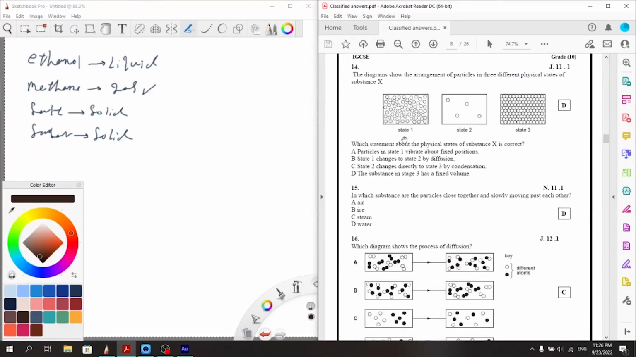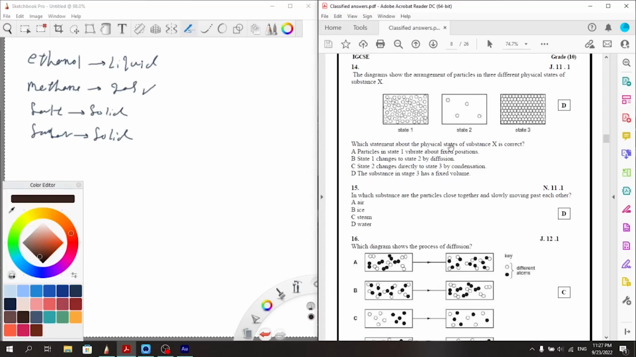Okay, so number 14. The diagrams show the arrangement of particles in 3 different physical states of substance X. We have state 1, state 2, and state 3. Just let's get over that. State 1 is a liquid, of course, because they are close together but not as close as 3. State 2, they are way far from each other, so that's the gaseous state. And state 3, they are firmly attached, so that's the solid state.